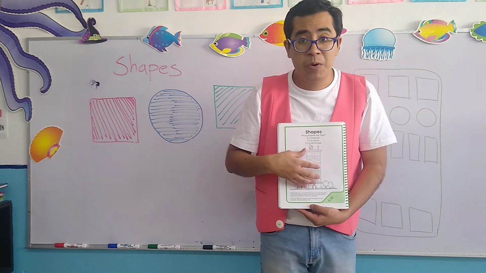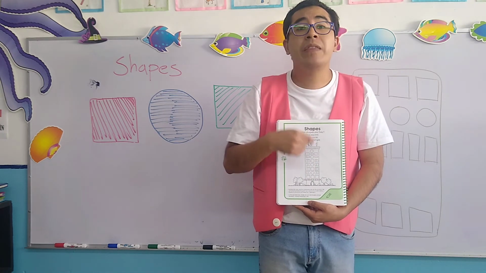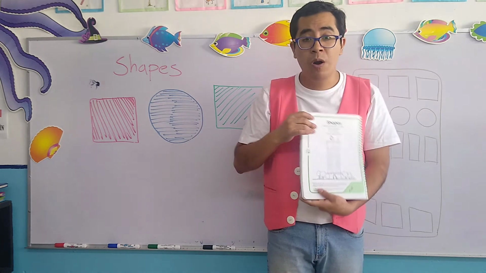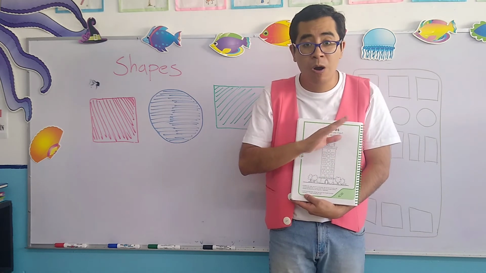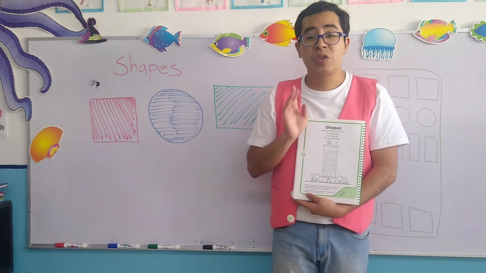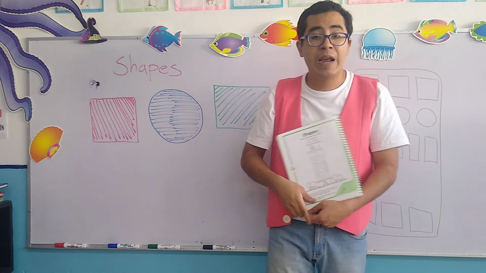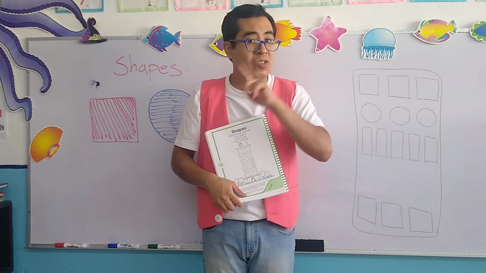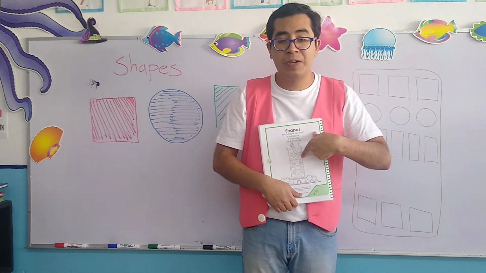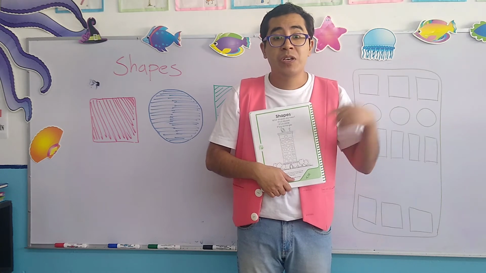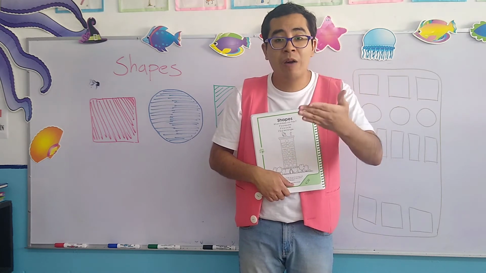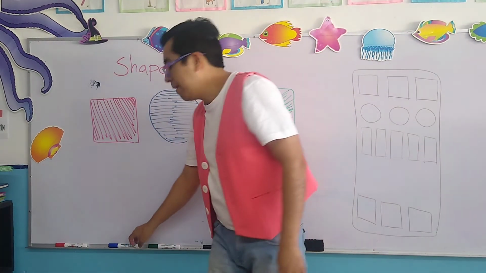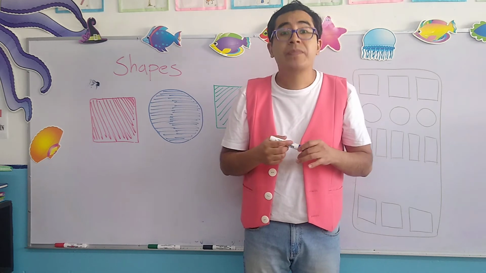Now, here, what you have to do with the colors that the book indicates you, okay? With the colors that the book indicates you, you have to paint the geometric shapes. For example, it says right here, with color blue, you have to paint all of the squares. All of the squares using only color blue. Now here, next to me, I have an example, okay? It's not identical, similar, but it's to give you an idea of how to do the work, okay?